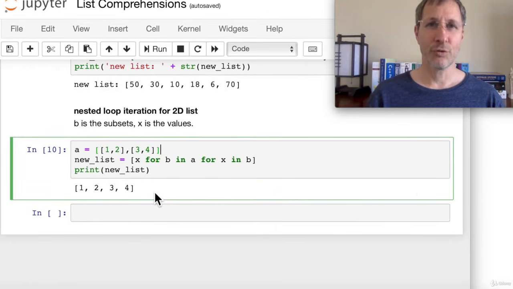You can download this code from my GitHub site and test the code and run these examples. And I encourage you to use list comprehensions. These are really a useful tool in Python for creating lists.